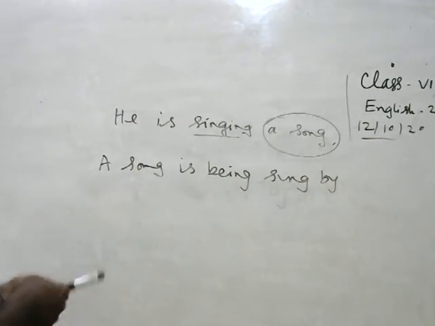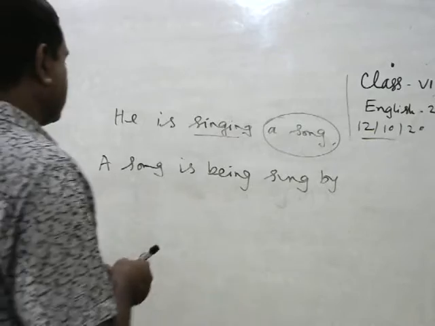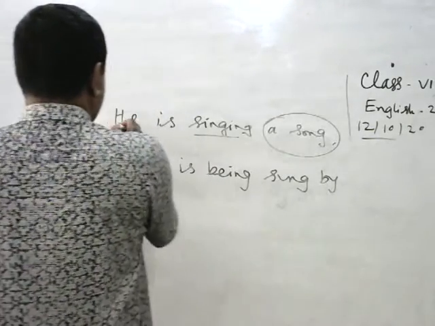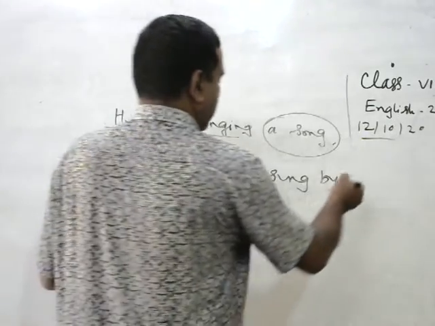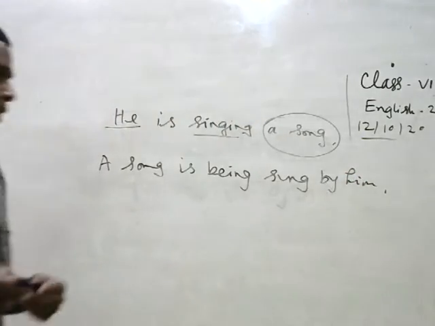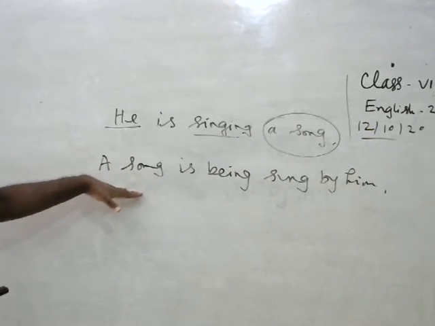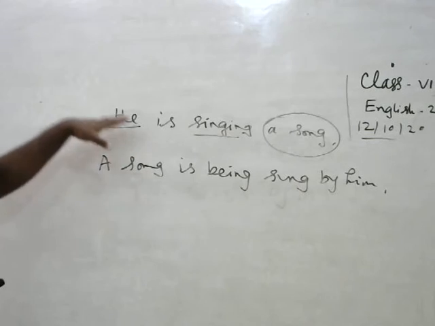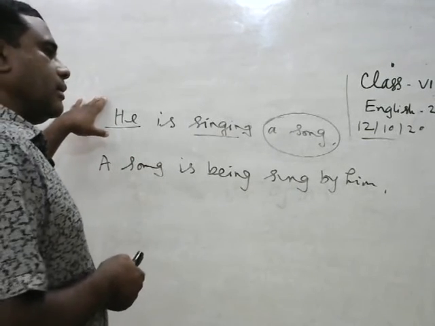Then we have to take the subject from the active sentence, he, and write its objective form. He is singing a song. A song is being sung by him. We can change this sentence into passive form.